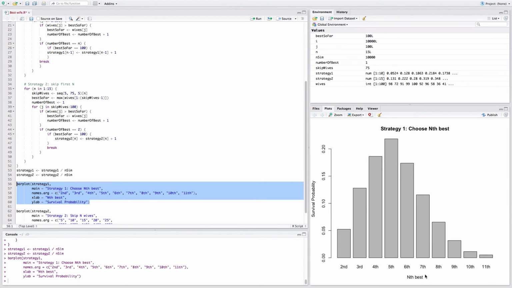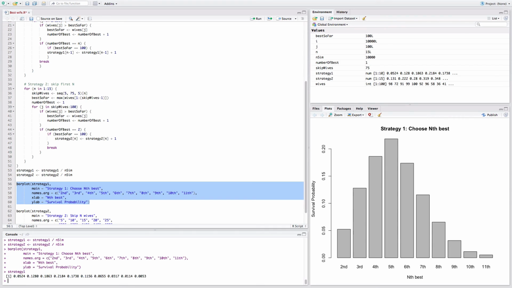So now we see that pretty much selecting the 5th highest gives us around 25% of surviving. Let me see if I print that, strategy number 1. So 2, 3, 4, 5, around 21%. So using this heuristic, you have a probability of surviving of 0.21.